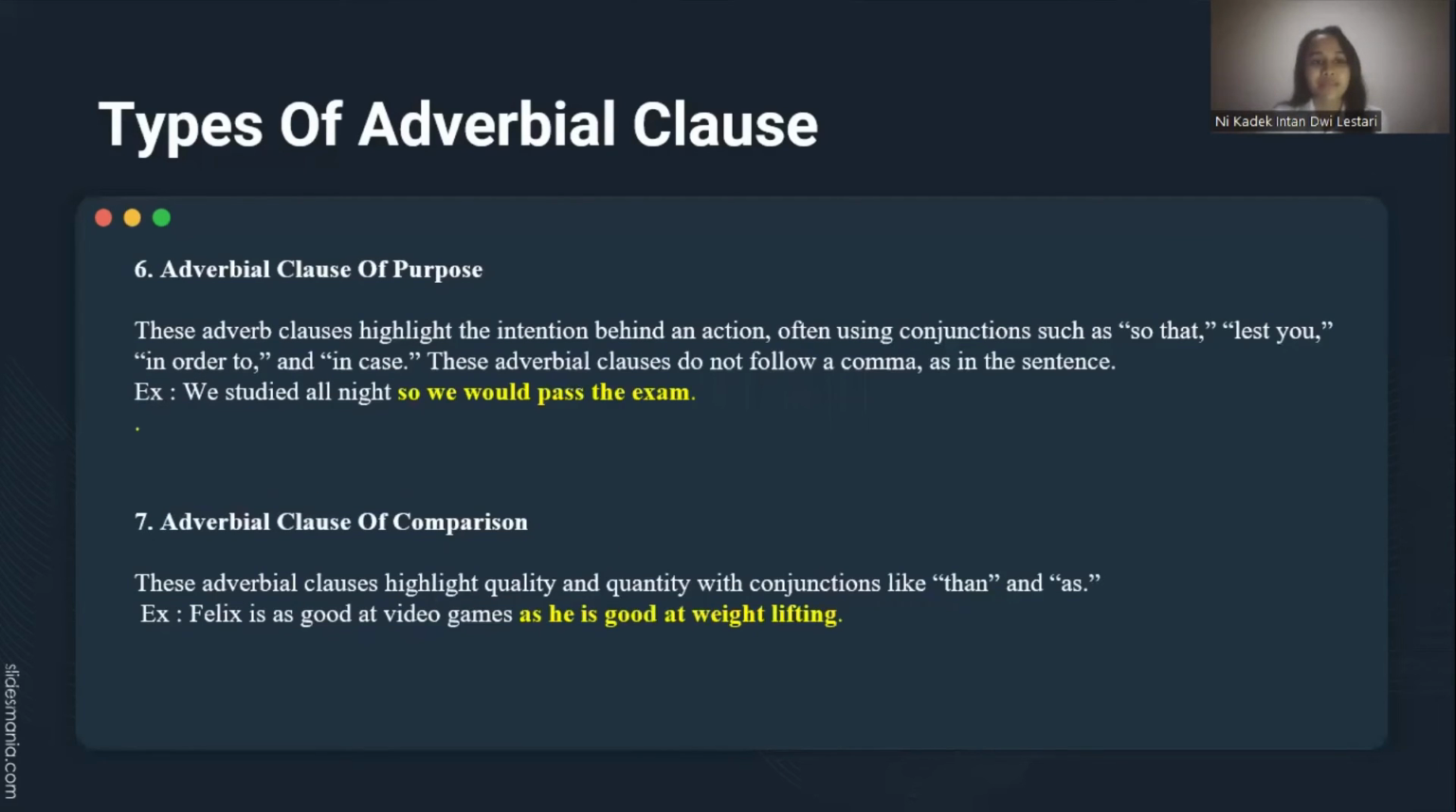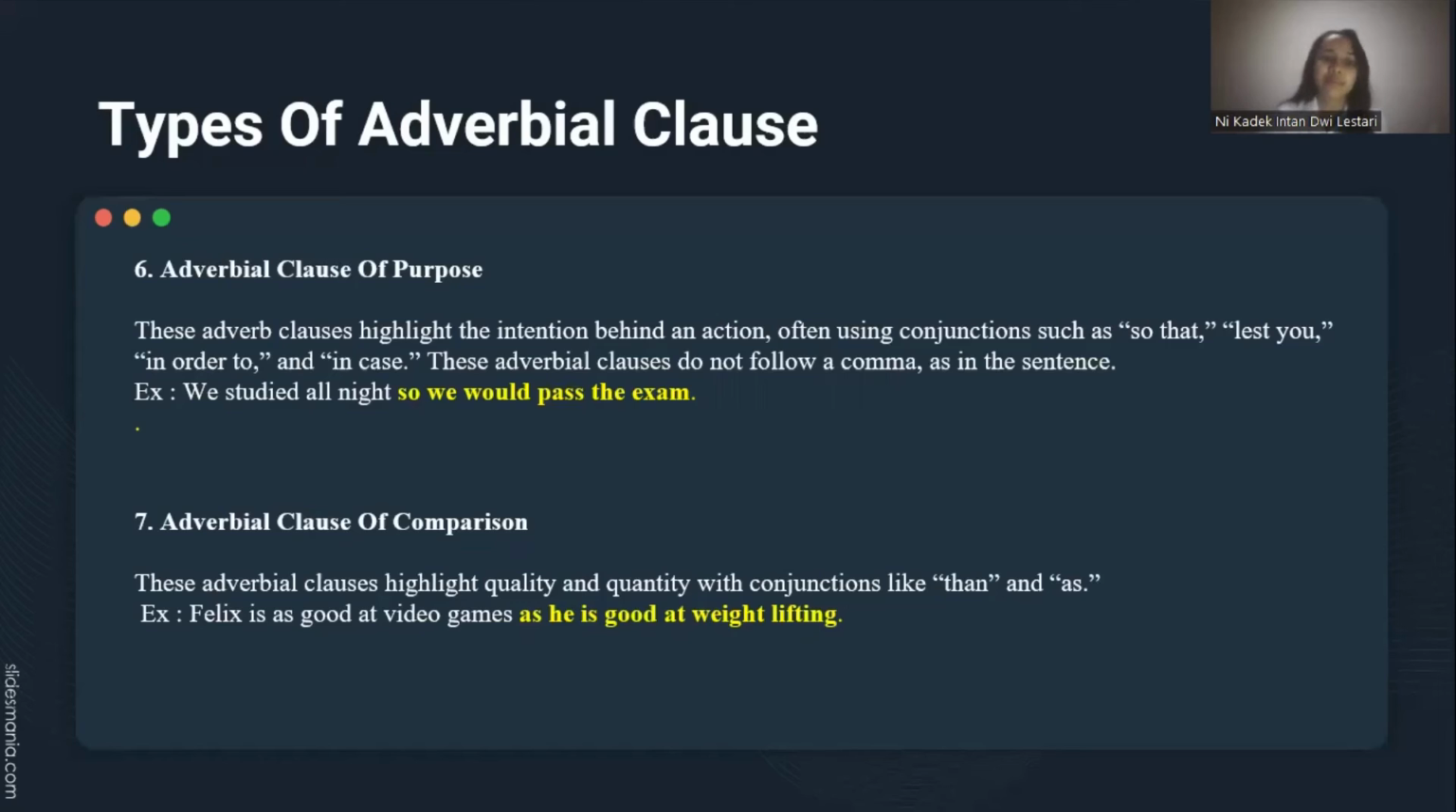Number 6, adverbial clause of purpose. These adverb clauses highlight the intention behind an action, often using conjunctions such as so that, lest, in order to, and in case. These adverbial clauses do not follow a comma, as in the sentence. For example, we studied all night so we would pass the exam.